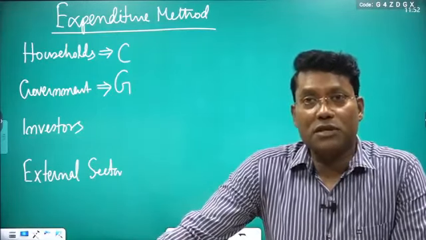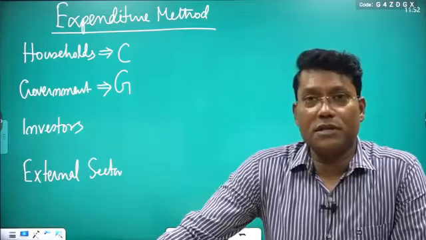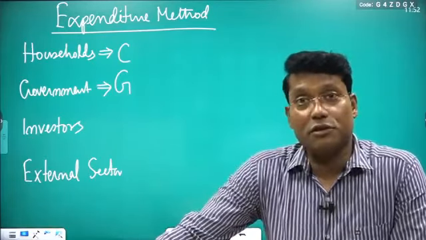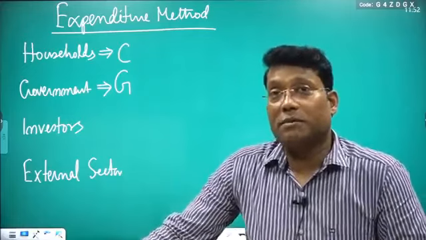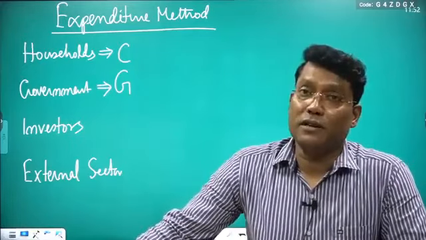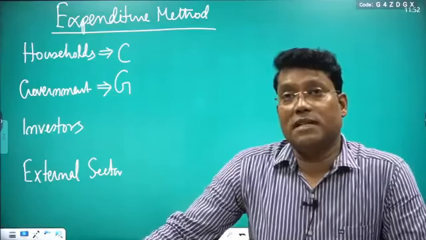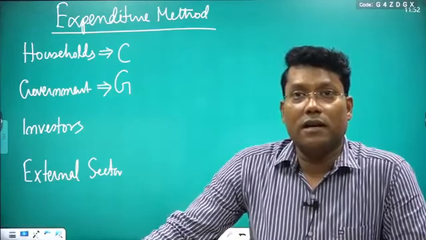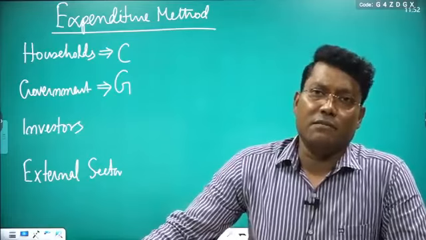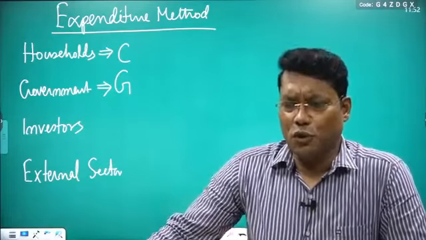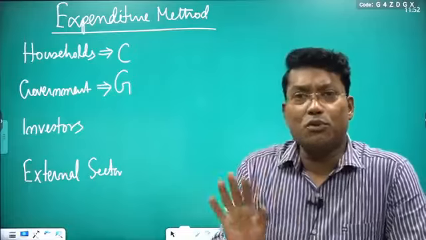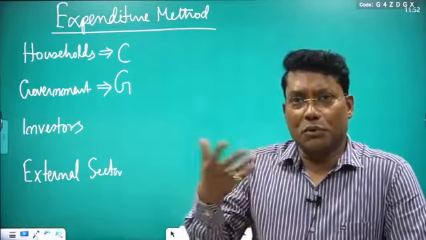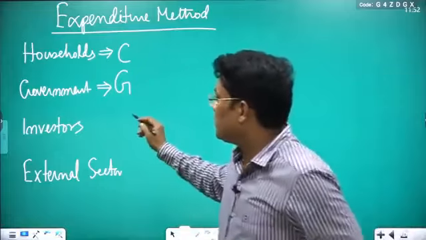For public administration, next for defense services. So many things are demanded: defense equipment, uniforms, food and other non-food items. You can write this, etc., meaning any other thing you can mention. So what you are getting, the government also demands goods and services in the economy, but those goods and services are produced. So G is there.